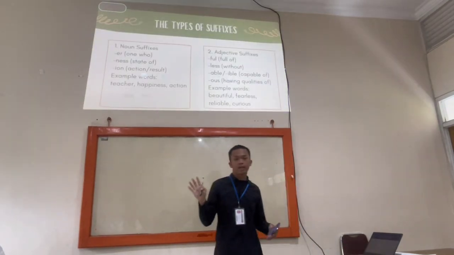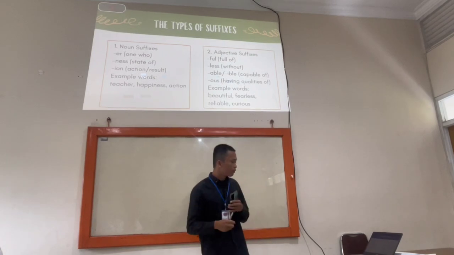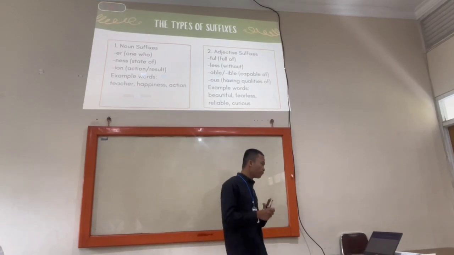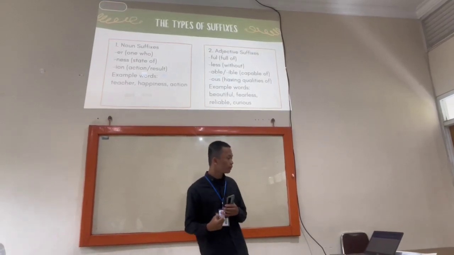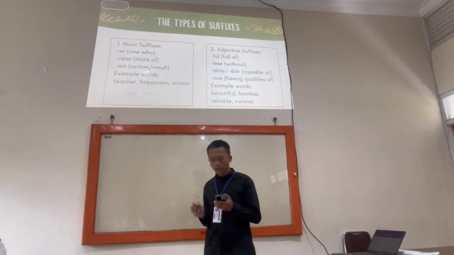So, there are 4 types of suffix. One is noun suffix, like er, for the one who, ness, for the state of, and ion for the action or result. For example, it's teacher, happiness, action.